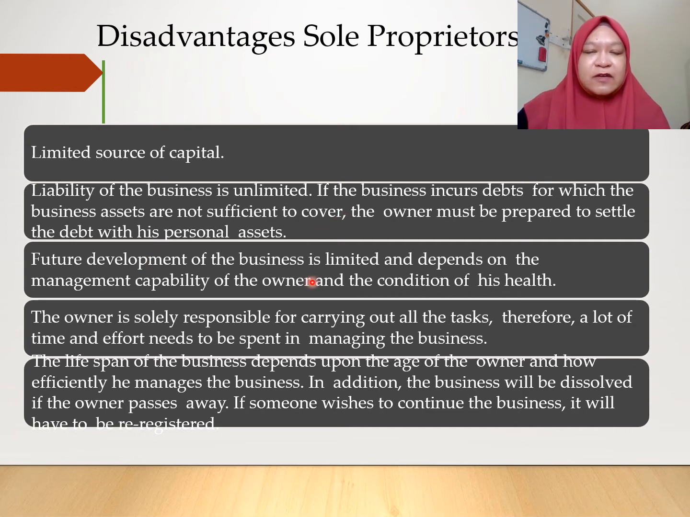The future development of the business is very limited. The owner has the sole responsibility, so you have to spend a lot of money and a lot of time on the business. The lifespan of the business depends upon the age of the owner. So if the owner dies and nobody wants to take over the business, the business will die with the owner.